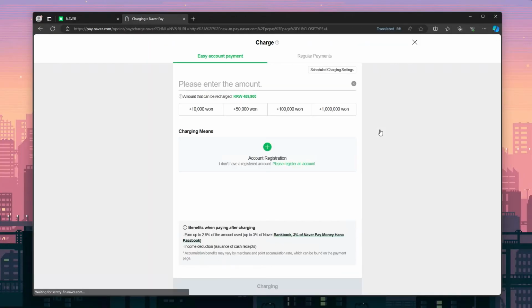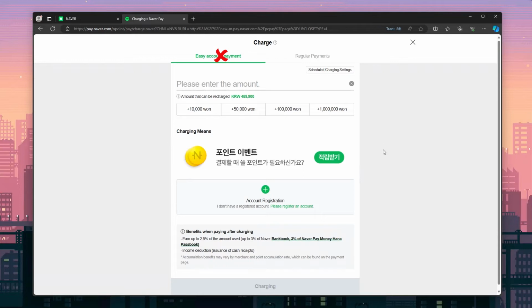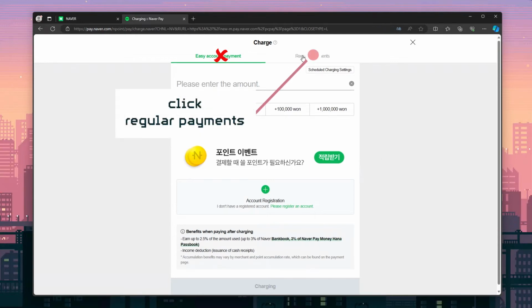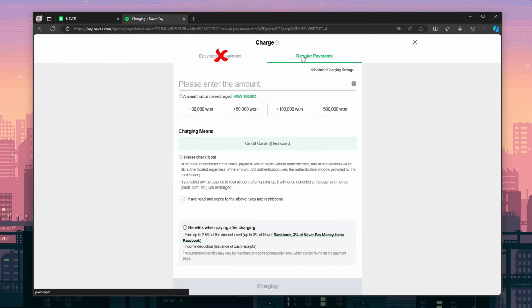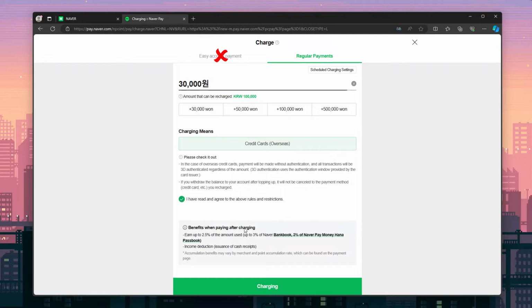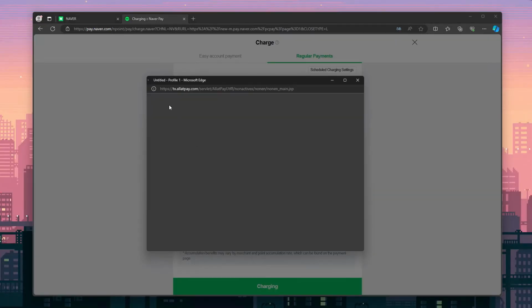The Easy Account Payment option is only available to Korean residents, so you will need to click the Regular Payments tab. Click the amount of Korean won you would like to add to your account, check the box to agree to the terms, then click the Charging button.